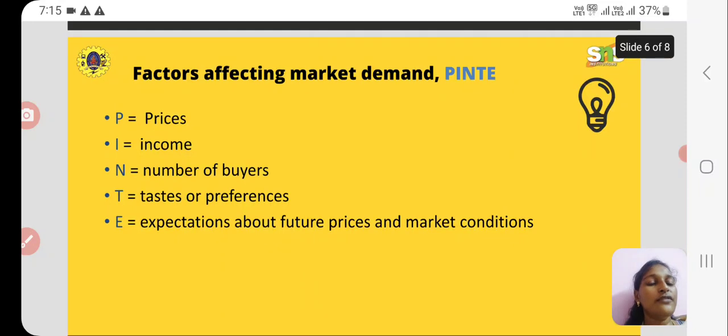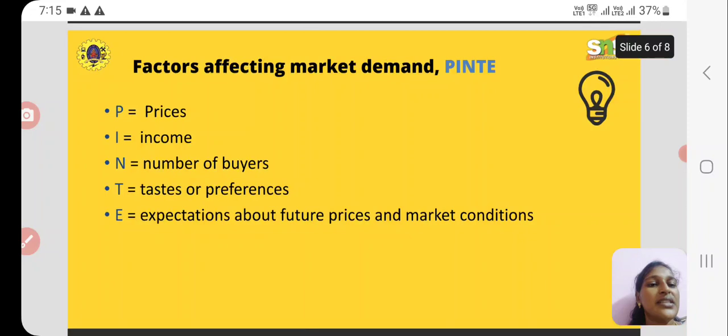Now let us see what are the factors that affect the market demand, which can be called PINTE. PINTE is a short form for the factors affecting market demand, where P represents prices, I represents income, N represents the number of buyers, T represents taste or preferences, and E is the expectation about future price. So let's see how PINTE affects the market demand.